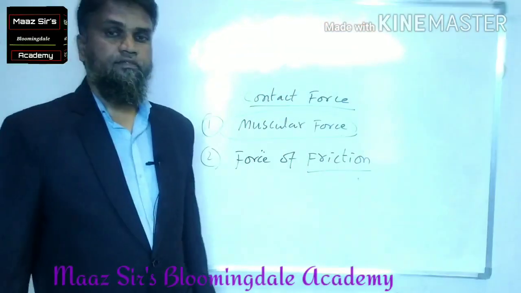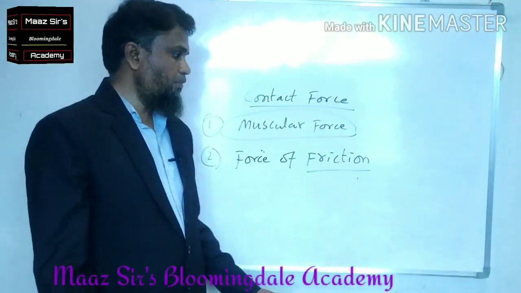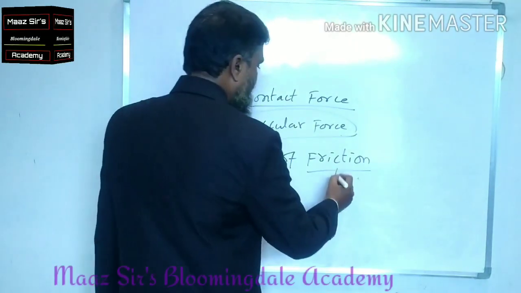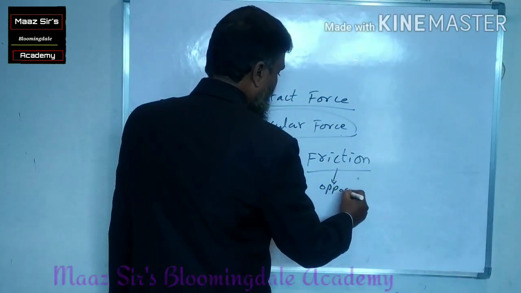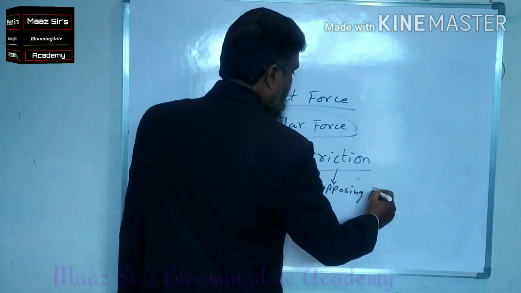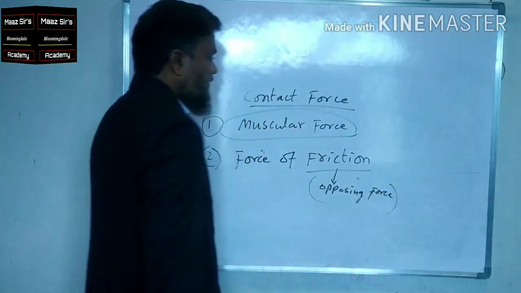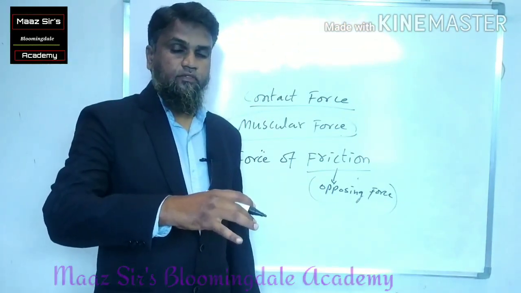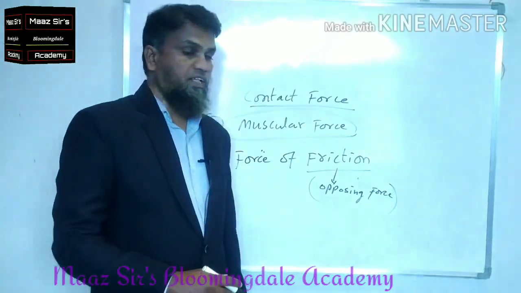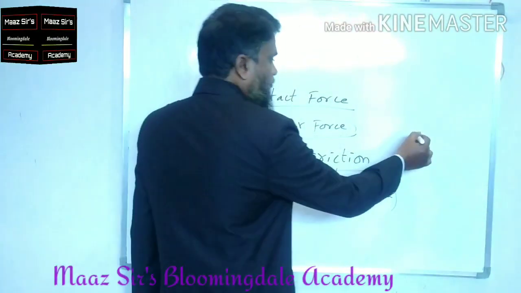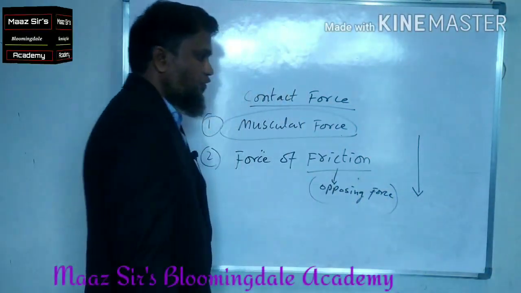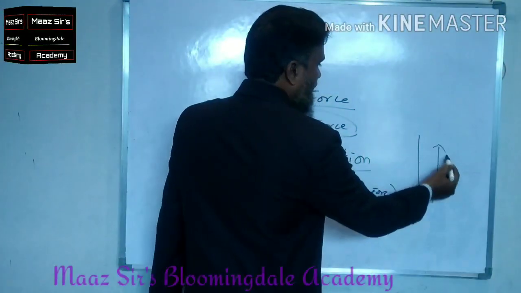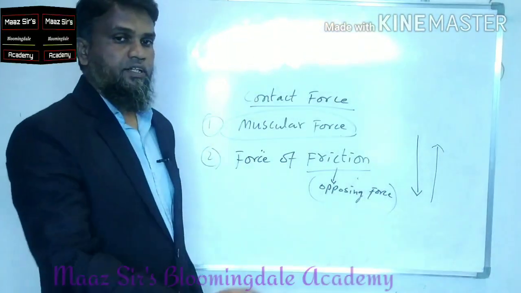So what is this friction? For example, if you want to understand this friction, you have to understand about opposing force or opposite force. So listen here, if anything is falling onto the ground or anywhere, what is happening here? There are two types of force acting on this. One force is pulling it down. At the same time, the other force is being applied in the opposite direction.